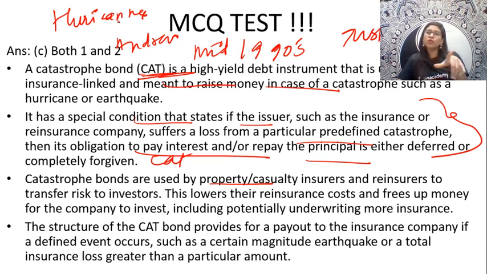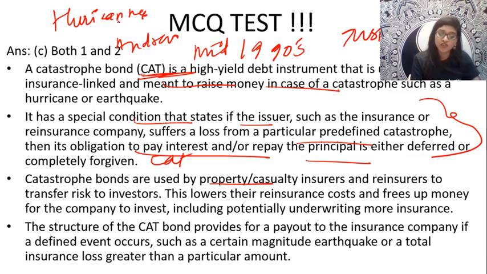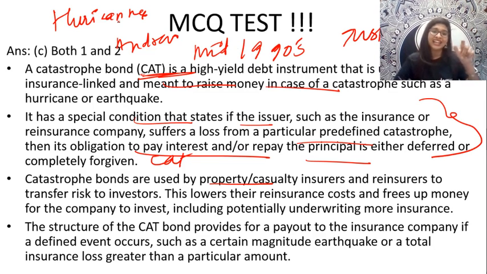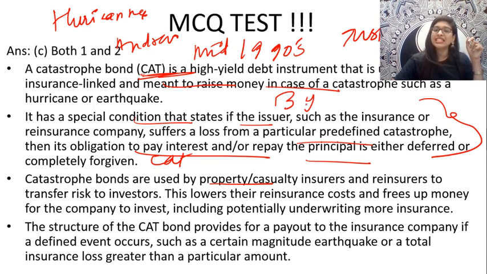And how do they issue this catastrophe bond? An insurance company, for example, if I am an insurance company, will issue such catastrophe bonds through an investment bank. Only through an investment bank will this insurance company issue the bonds. And after that, from the investment bank, these catastrophe bonds will be sold to the investors. These catastrophe bonds are generally risky in nature. And they have a maturity of less than 3 years. The maturity is less than 3 years.